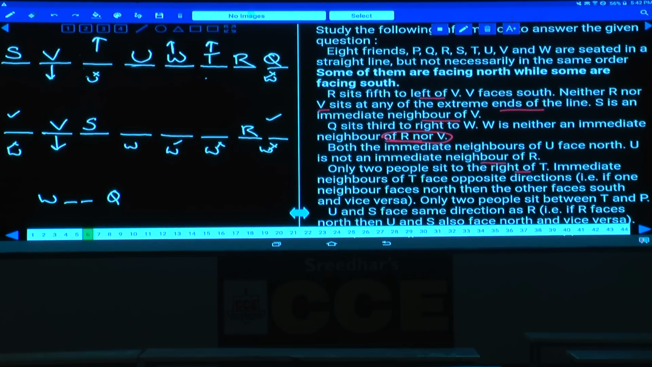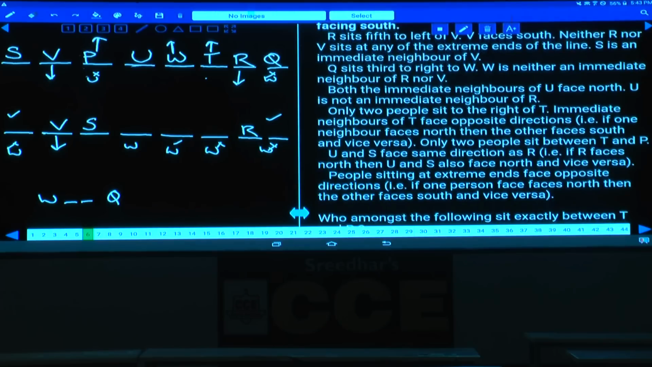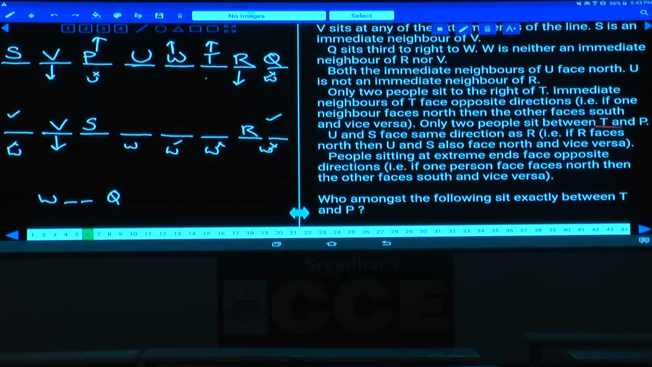If T is facing north, then who is the person left over here? P is the person left over. P will be here. Immediate neighbors of T face opposite directions. W is north, R is facing south. Only 2 people between T and P. Between T and P, how many persons are there? There are only 2 people between T and P.